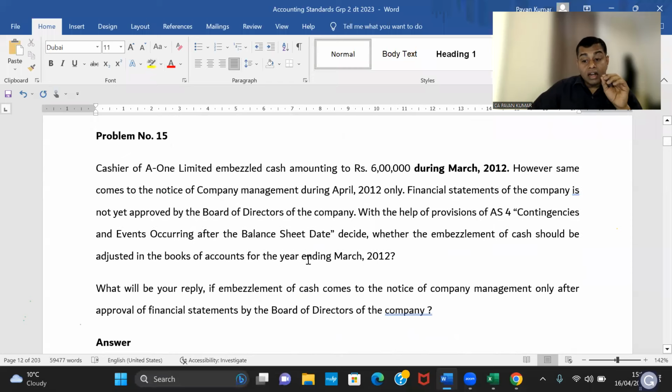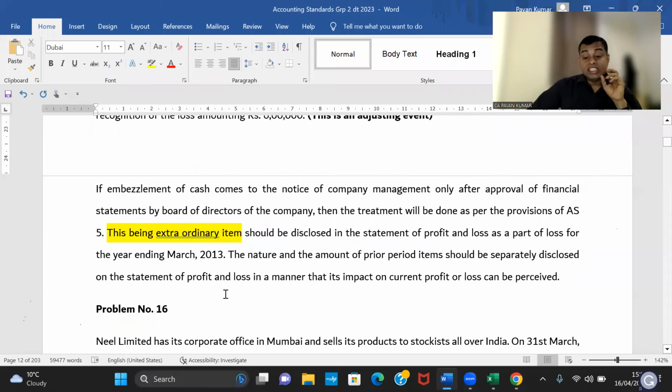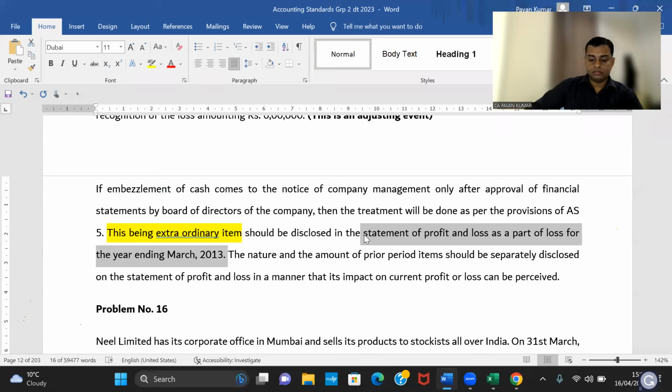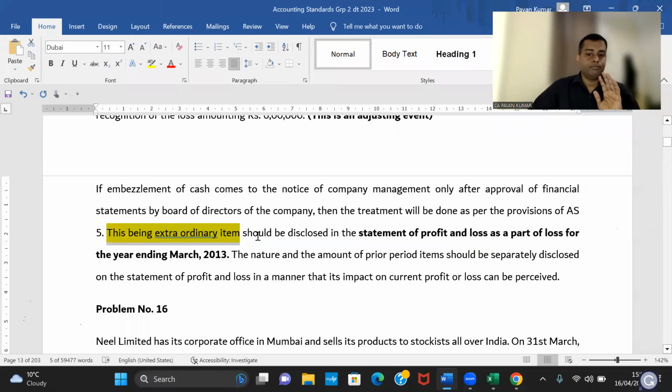Where are we? We are near March 2012. Okay. Now, this being an extraordinary item should be disclosed in the statement of profit and loss as a part of P&L. Yes, agreed. For the year ending March 2013, agreed. So this is right. This is okay, but this is not an extraordinary item. This is now an ordinary item.